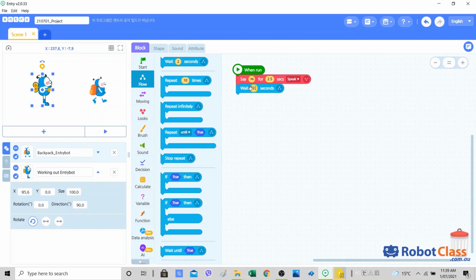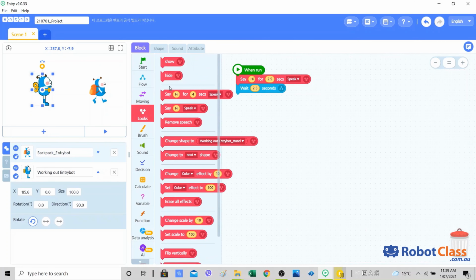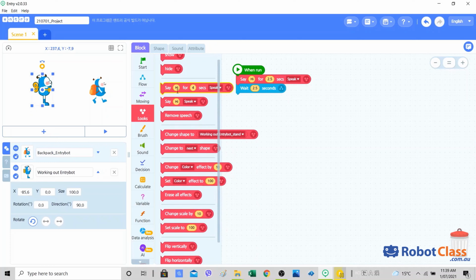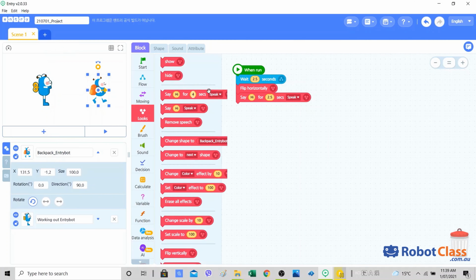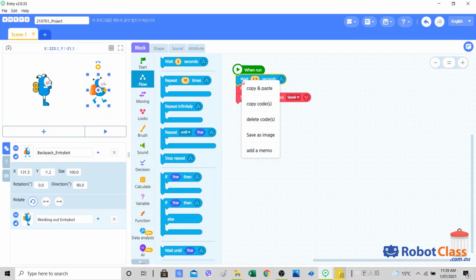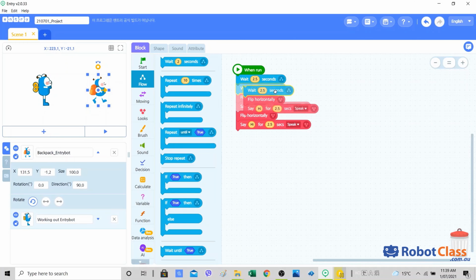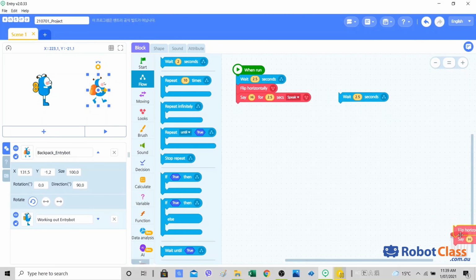So wait for 2.5 seconds, then I say something back for 2.5 seconds: how are you? And go back to this Entry bot. Same thing, you can just copy and paste. Get rid of this one.